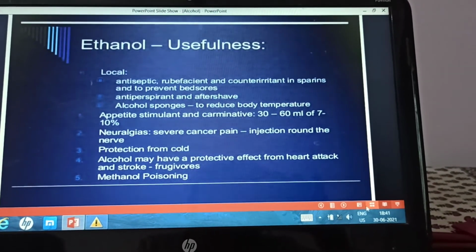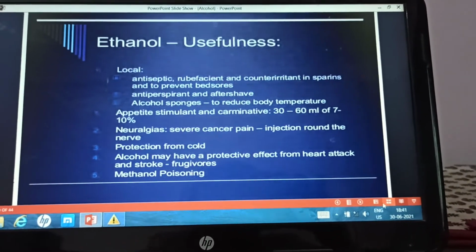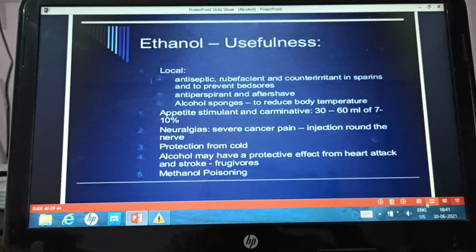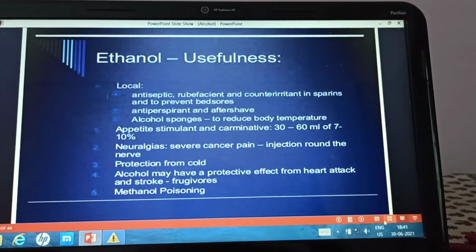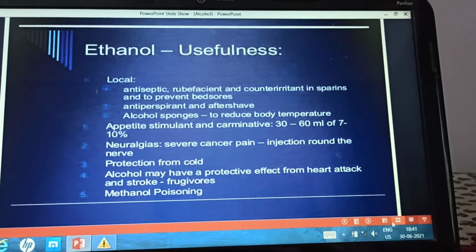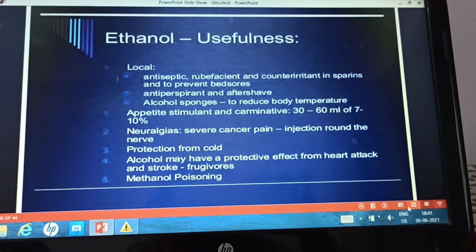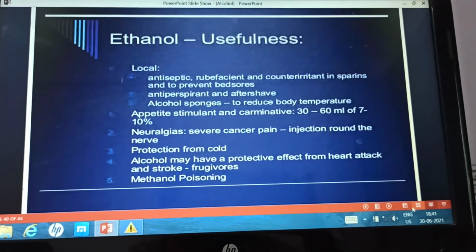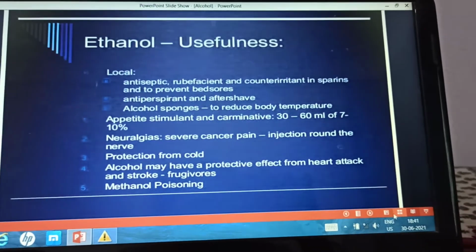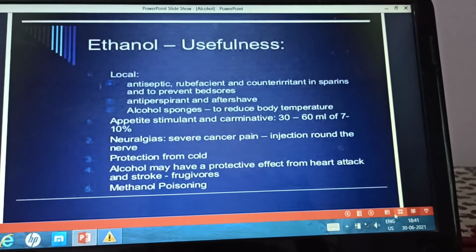30 to 60 ml of 7 to 10% alcohol. Then it can be used in the treatment of neuralgias like trigeminal neuralgia or severe cancer pain, where it is injected around the nerve and it leads to the destruction of the nerve trunk. So destruction of the nerve trunk occurs by injecting alcohol directly into the nerve trunk.